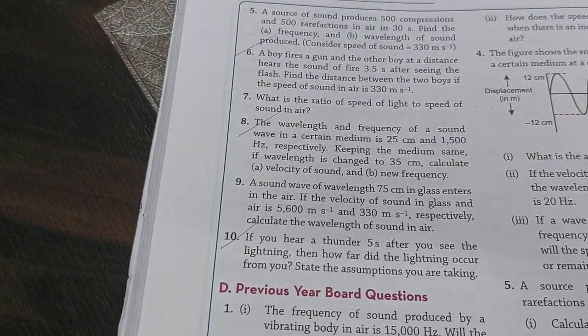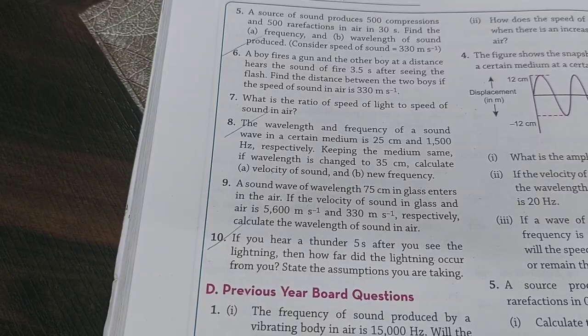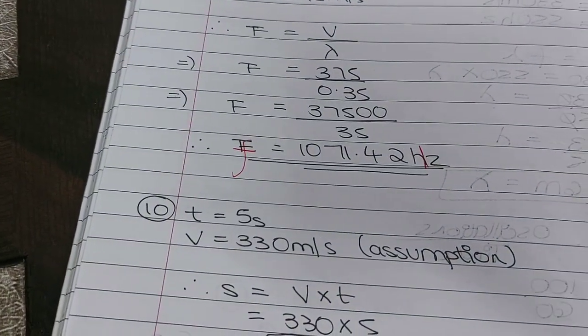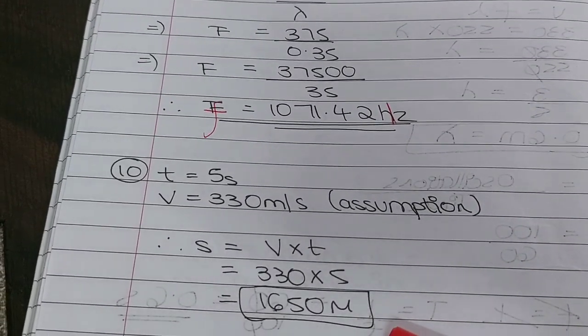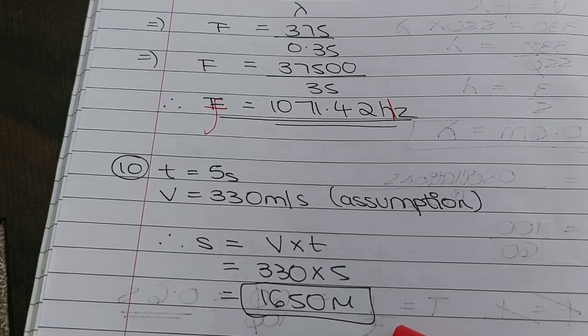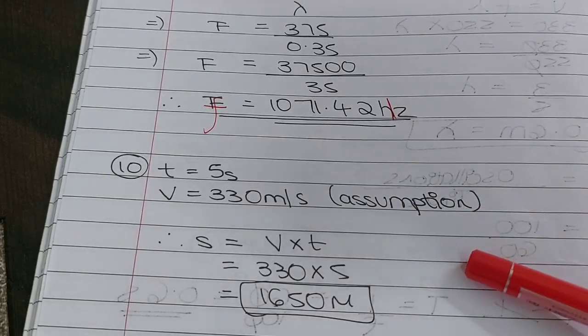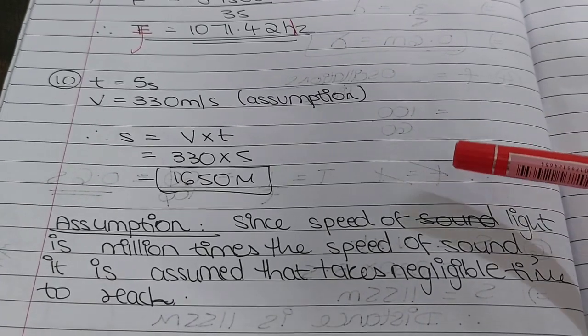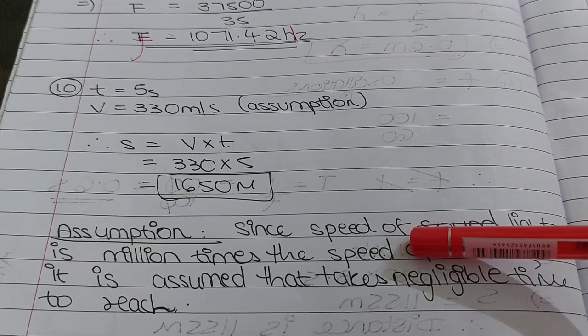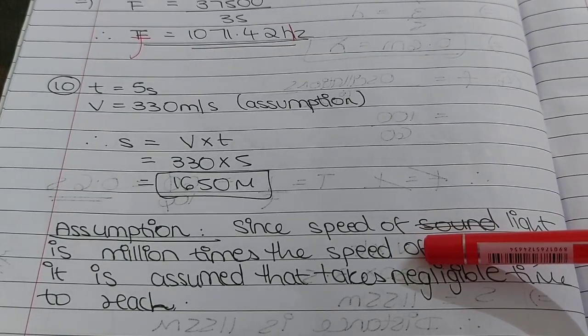Next, the 10th sum. If you can hear the thunder 5 seconds after you hear the lightning, then how far did the lightning occur from you? So time is given and velocity of sound we're going to assume as 330 meters per second, so we get the distance as 1650 meters. But they've asked us to state the assumptions we are taking. One assumption was the speed of sound. Another assumption is again that since the speed of light is millions of times more than the speed of sound, we assume that it takes negligible time to reach us. It is almost instantaneous.